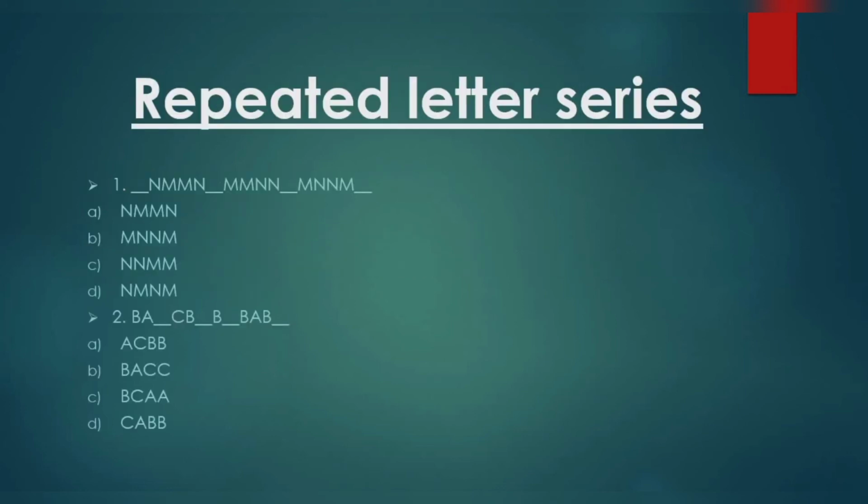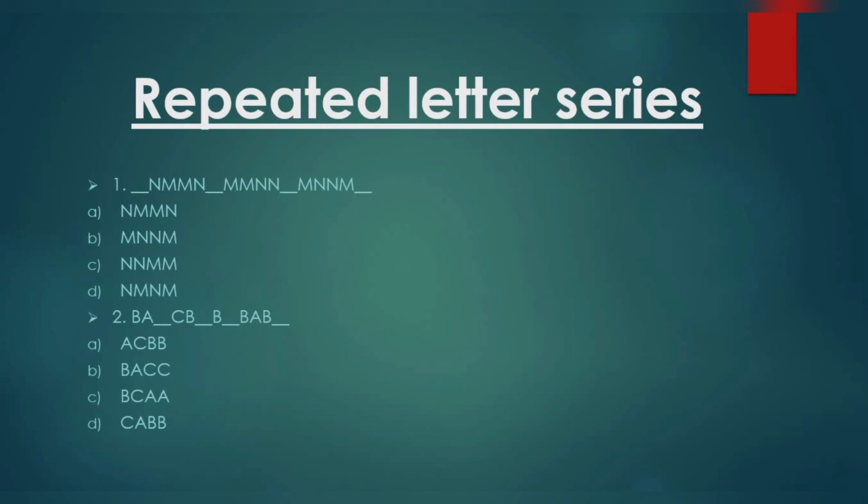If you see the first question here, the blank is in the first place. So it is preferable to move to the next blank. If you see the letters before and after the blank, they start with N and end with M. If you see the previous pattern N, M, M, N, so the letter after N, M is M. So you think the letter is M, but it's wrong. So it is easy to go through option verification.